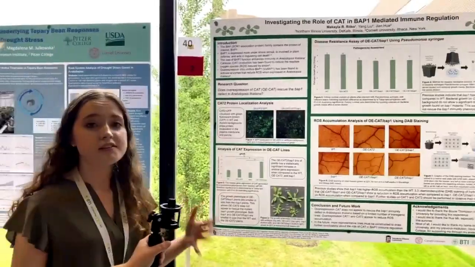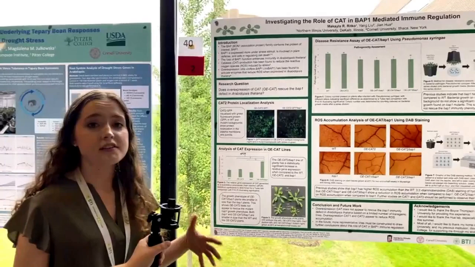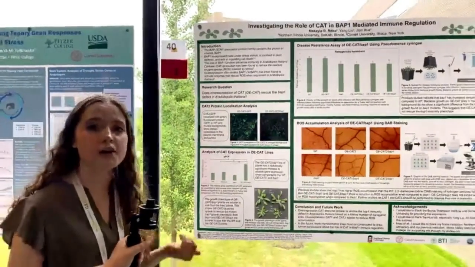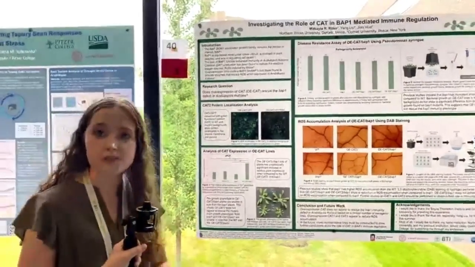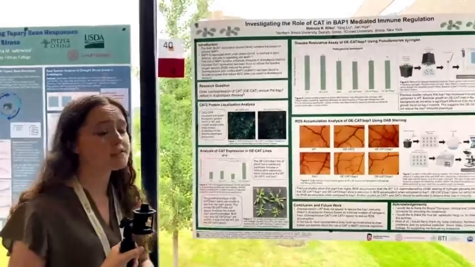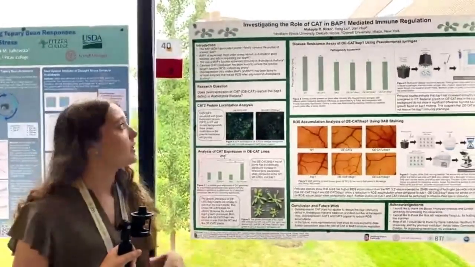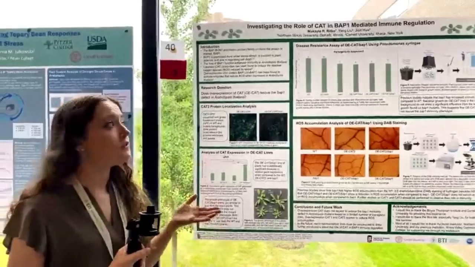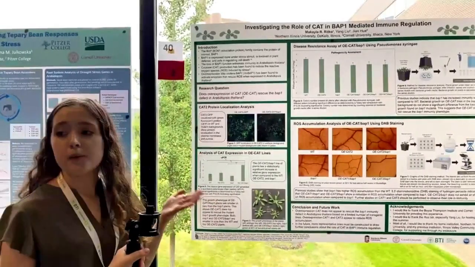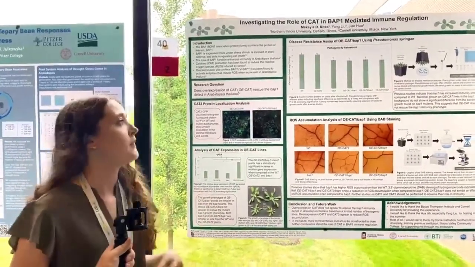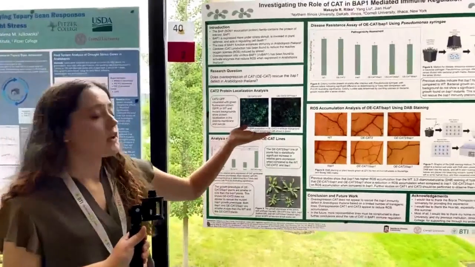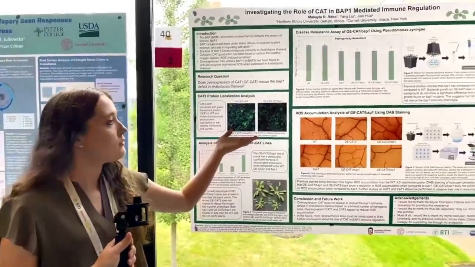Another study did this in grapevine, which is Vitis vinifera, where they overexpressed BAP1, and they saw that the enzyme seems to be reducing reactive oxygen species when they do this in Arabidopsis. So our question with all of this data became, does overexpression of catalase rescue the BAP defect when we do this in Arabidopsis thaliana?